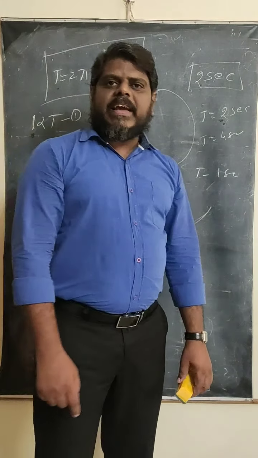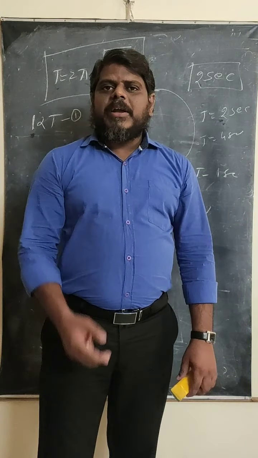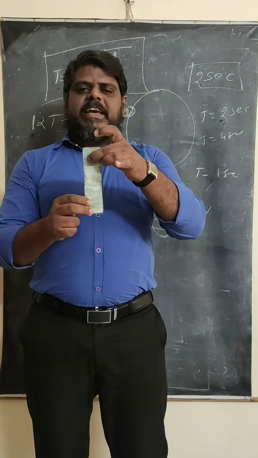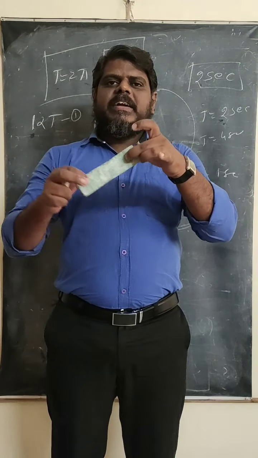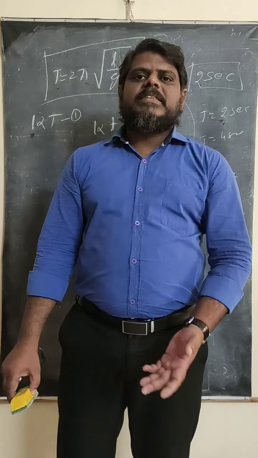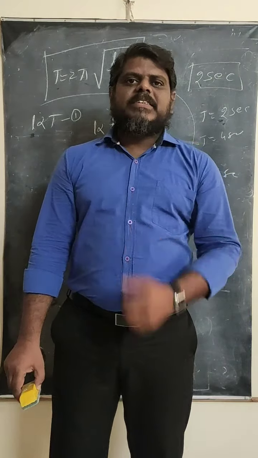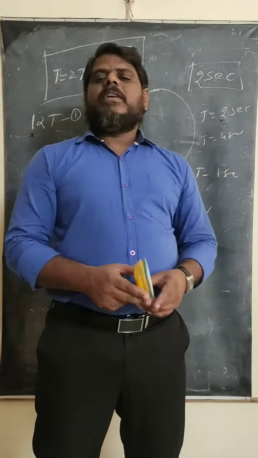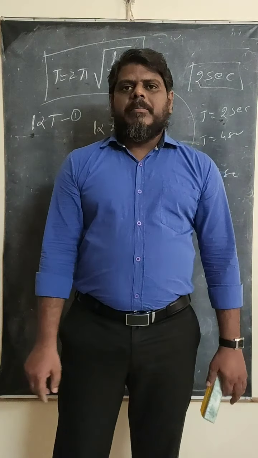If it is taking 1 second instead of 2 seconds, what does that mean? Will the pendulum move fast or slow? The pendulum will move fast, because earlier it was taking 2 seconds, but now it is taking 1 second. That means the pendulum will move fast. When the pendulum moves fast, what happens to the time? It gains. Okay, the time gain will take place. This is a very, very important concept, and for the competitive exams also you have to remember it.